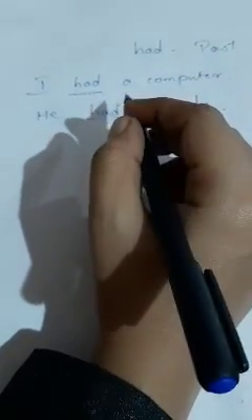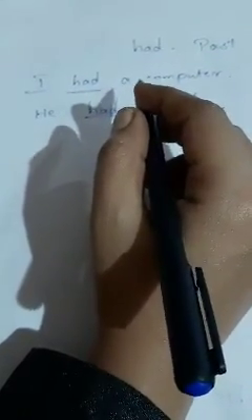He had friends. The word had states something that we had in the past. To tell the possession and the relations, we use had.